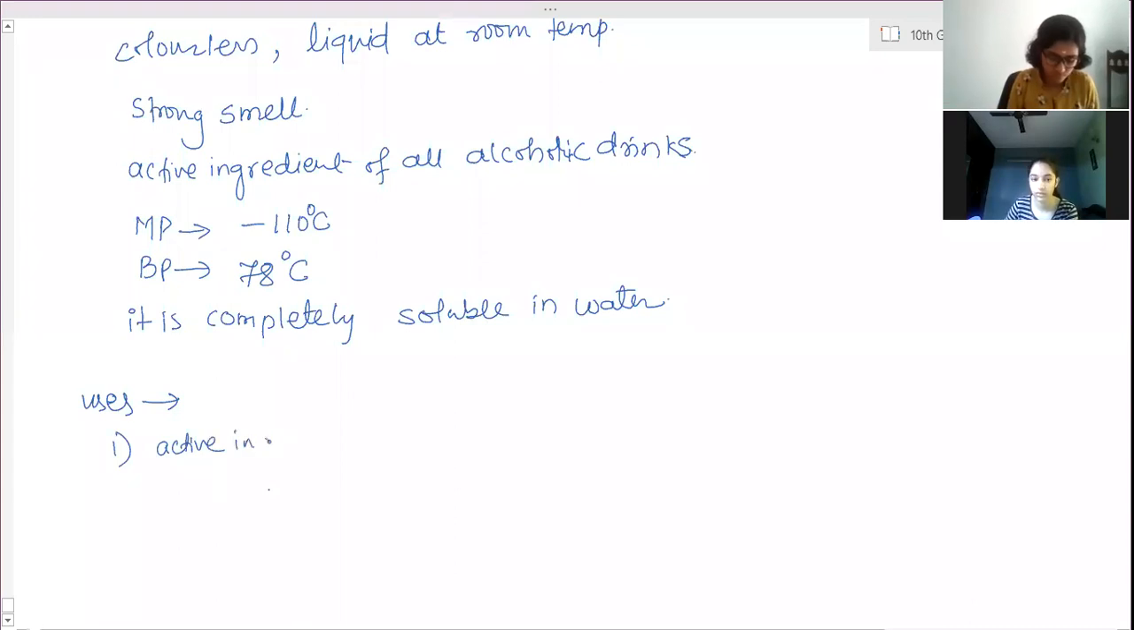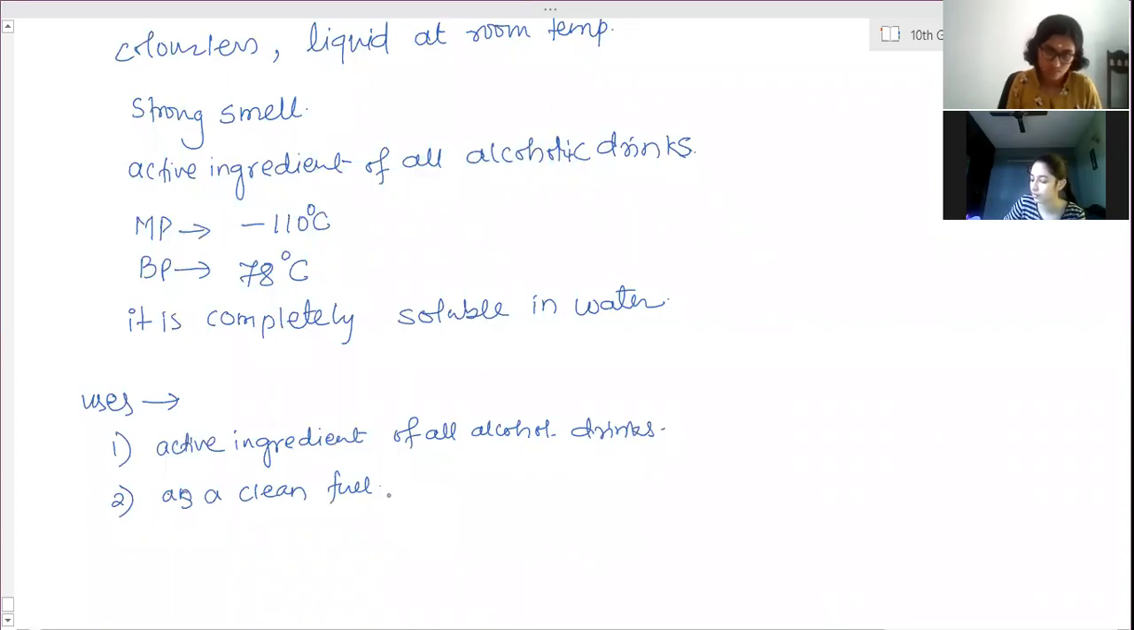Active ingredient of all alcoholic drinks. Second is as a clean fuel, undergoes complete combustion.